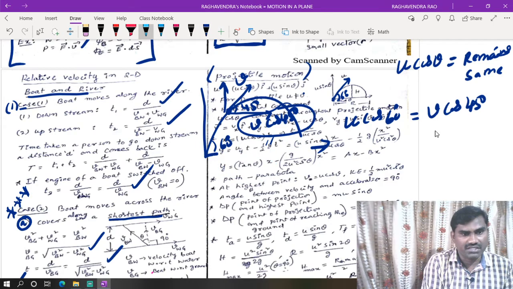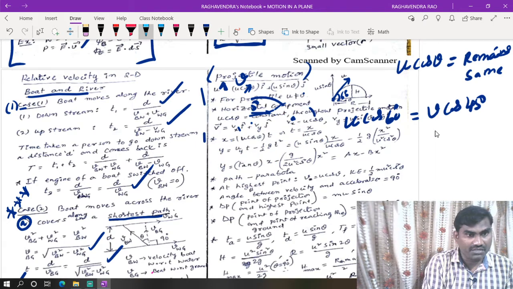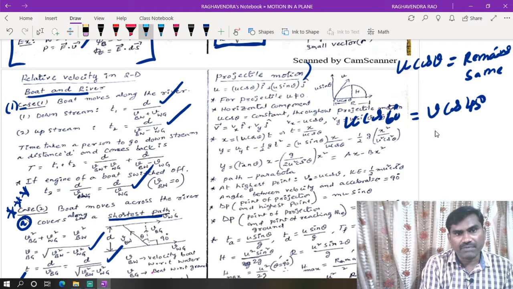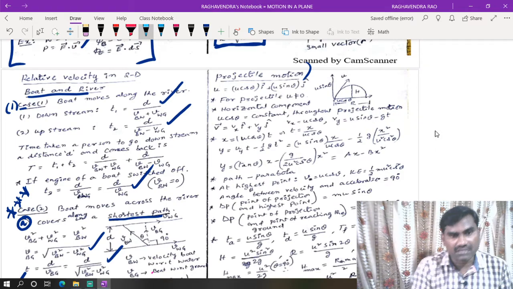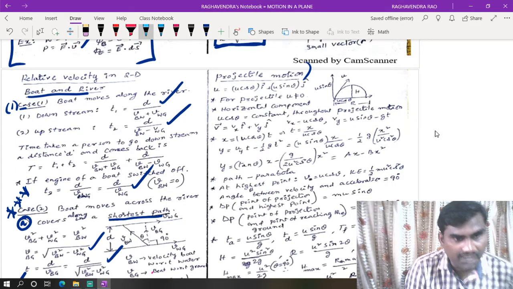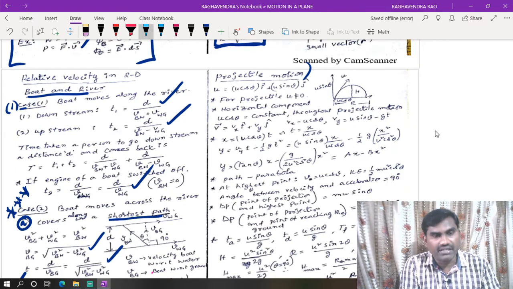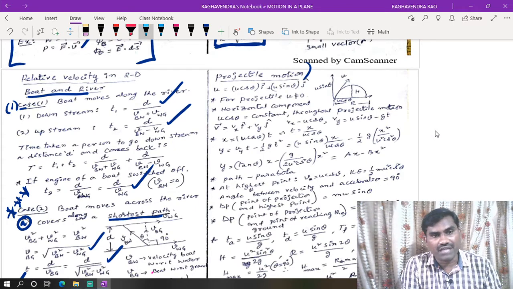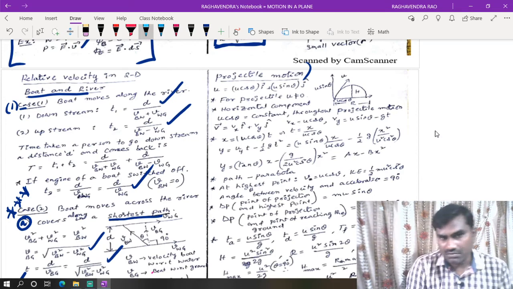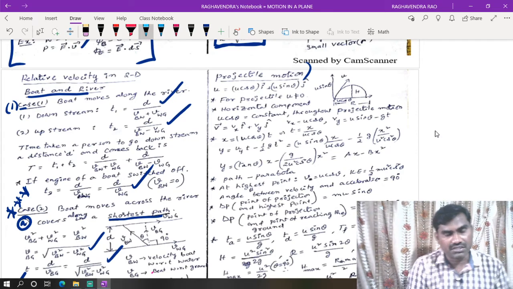This type of question is very important. They asked such questions 4-5 times in NTA papers, the National Testing Agency papers, related to the horizontal component of velocity. So the final point is that the horizontal component of velocity remains the same throughout the projectile motion. That is the point we have to consider.